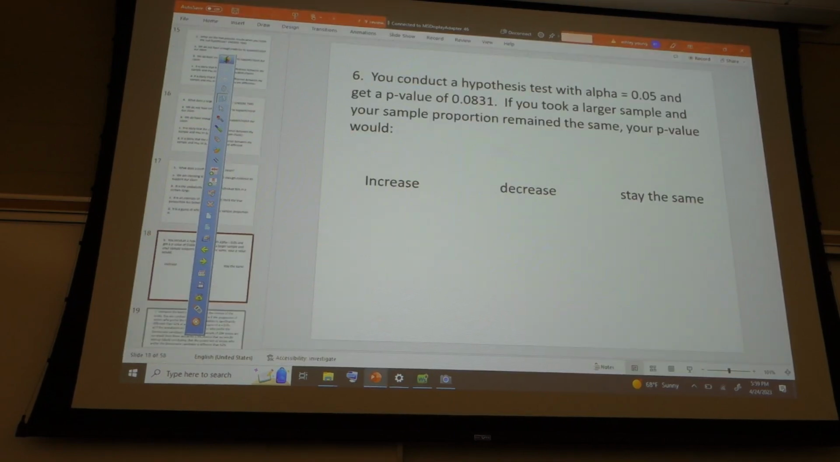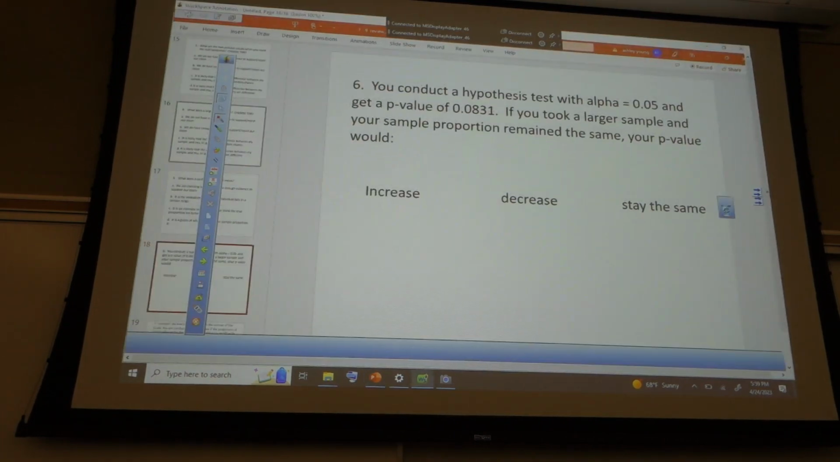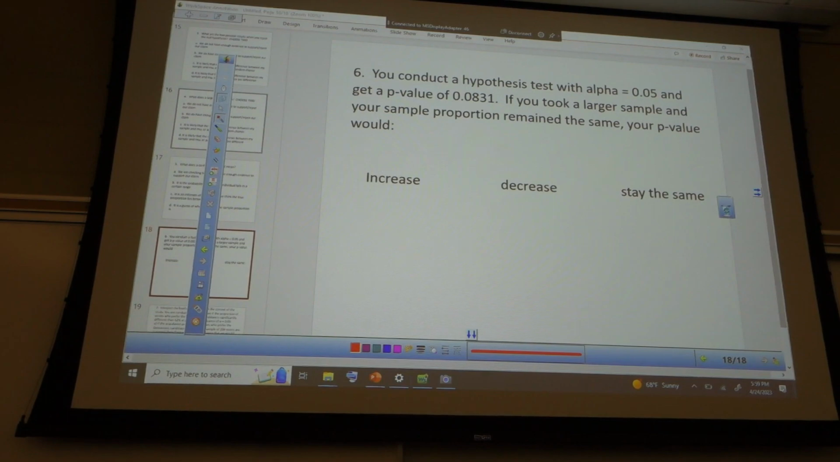All right, number 6. Devin, go ahead. You conduct a hypothesis test with alpha equals 0.05 and get a p-value of 0.0831. If you took a larger sample and your sample proportion remained the same, your p-value would increase, decrease, or stay the same. What do folks think?